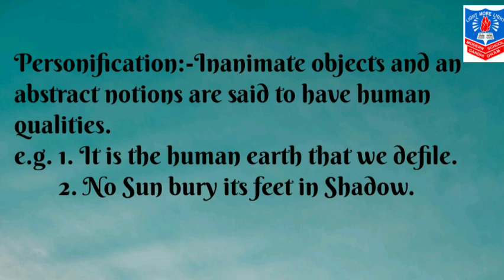Next is personification. Inanimate objects and abstract notions are said to have human qualities. For example, it is the human earth that we defile. Inanimate earth is given the animate quality of being human. Second, no sun bury its feet in shadow. The inanimate sun is given the human quality of having feet.